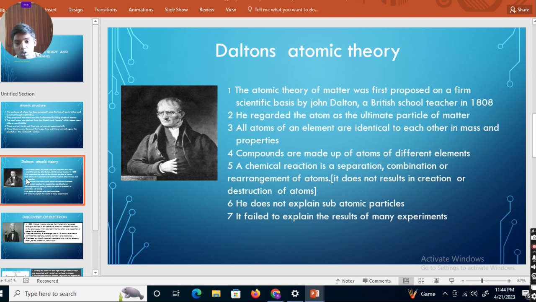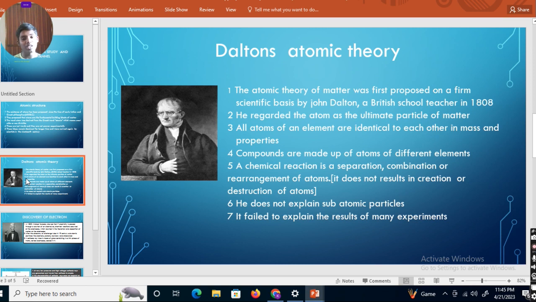He explained about the law of conservation of mass, law of constant proportion, and law of multiple proportions. Don't think that he does not explain subatomic particles, but his theory, his first theory, almost what he said is correct, but he does not say new things. But what he said is correct, except that the atom is indivisible.